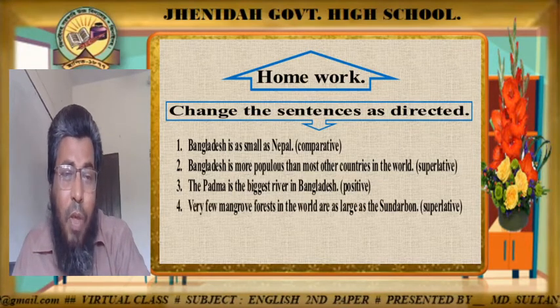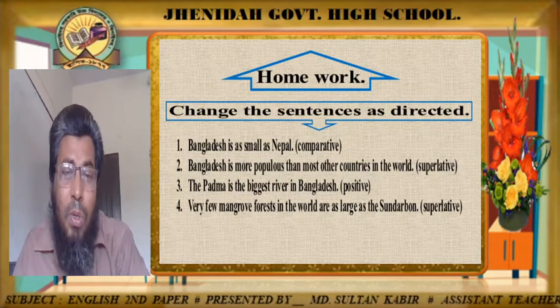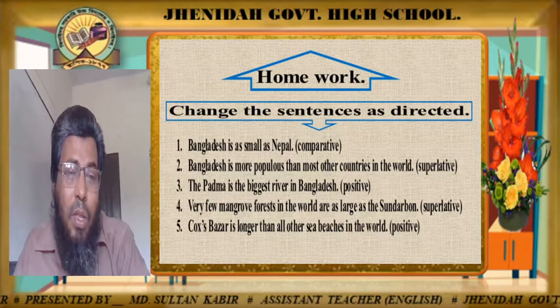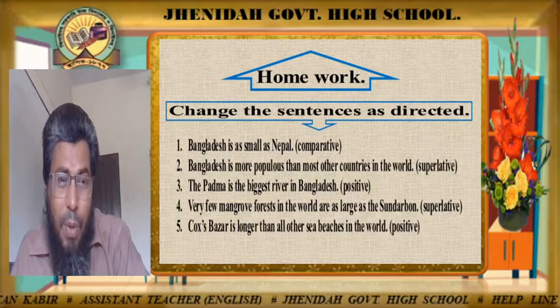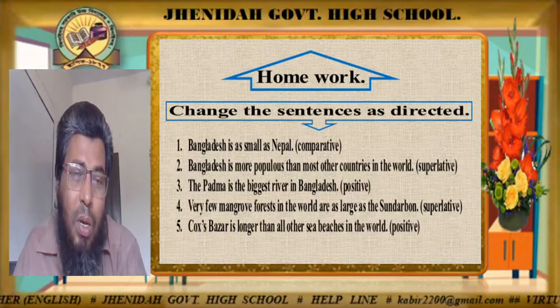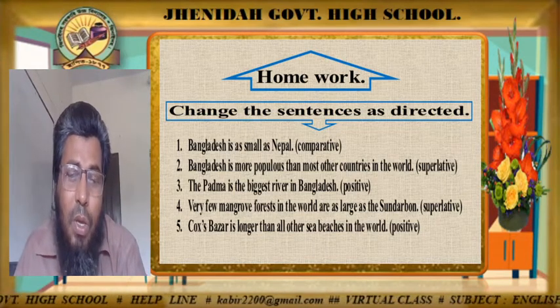And number 4, very few mangrove forests in the world are as large as the Sundarban. Superlative. And number 5, Cox's Bazar is longer than all other sea beaches in the world. Positive.